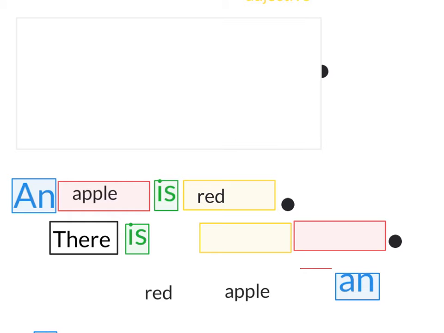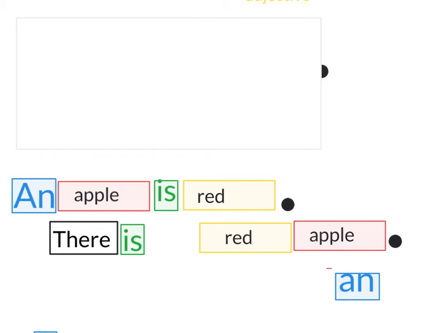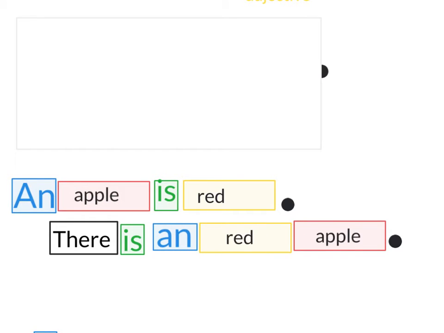Since it's just one apple, we use is. So we have there is apple. Or we can say there is red apple. But apple is just one, so we need to use an. We don't put it here, we put it all the way in front of the first adjective.